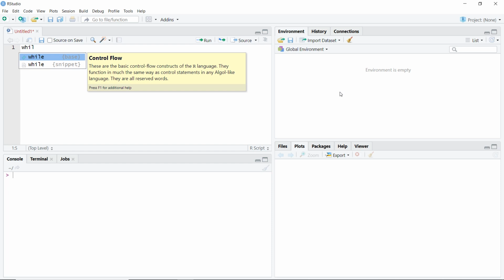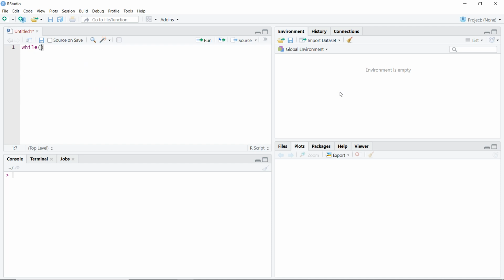When we say while loop, as soon as I type while, I get that it is a control flow. While is a function that first takes a particular condition, and every time before running this loop it checks whether that condition is true or not. If that condition is true, then it will run whatever statement I write here.